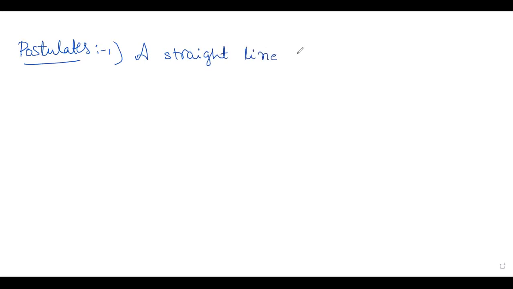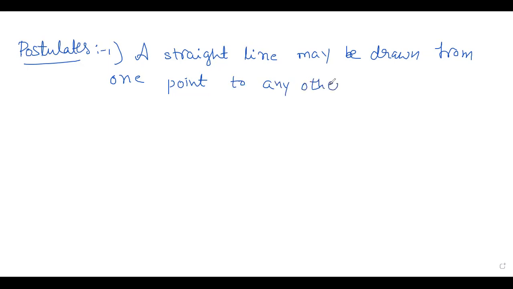And next, we'll go for the postulates. First one, a straight line drawn from one point to any other point.